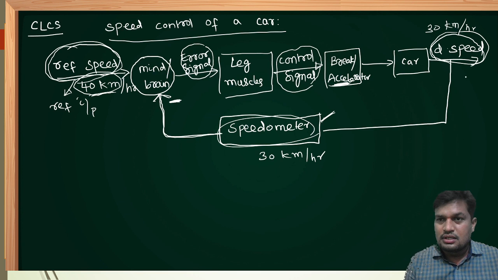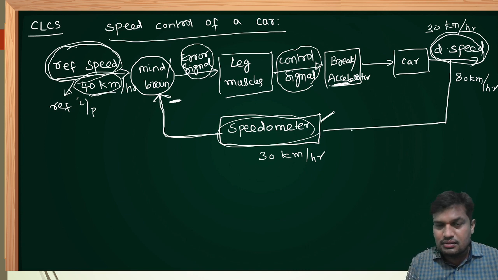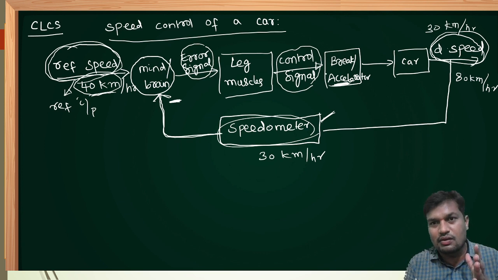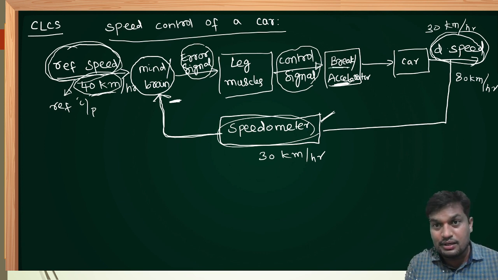Suppose, let's say I am driving a car at 80 km per hour. Immediately observed in the speedometer, I compare it with the reference speed. What is the reference speed? 40 km per hour. With my brain, I checked. It is 40, this is 80. Error signal is minus 40, which means I am overspeeding by 40 km per hour. Immediately my leg muscles will activate, which give a control signal to the brake. Right now I need to apply the brake, otherwise my ticket will be confirmed.